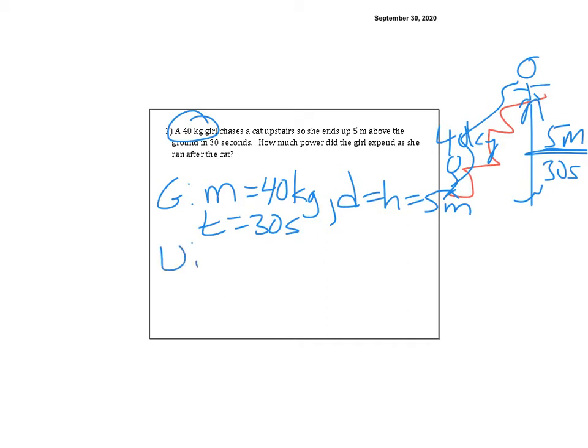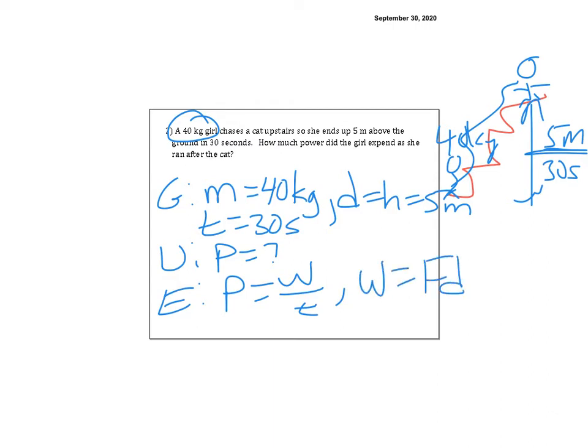And my unknown is power. So my equation for power is work divided by time. And my equation for work is force times distance. Okay, so then maybe I could use D. But this is mass. Do you remember how we can change mass into force? I just got to change this into newtons. How did we do that? We just multiplied by 10 because it's the force of gravity. So that means I do know that force of gravity is equal to 400 newtons. So I could use that for my force.